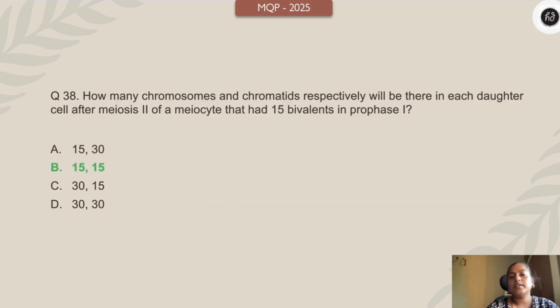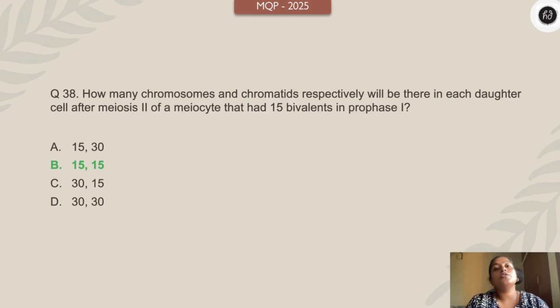All right. So, children, this is very simple. First of all, how many chromosomes are there during prophase 1? 15 bivalents means there are 30 chromosomes and 60 chromatids. At the end of meiosis 1, what is going to happen? The 30 chromosomes are going to become 15 chromosomes and 30 chromatids. Correct. At the end of meiosis 2, it is going to be 15 chromosomes and 15 chromatids. Right. That is what is going to happen.